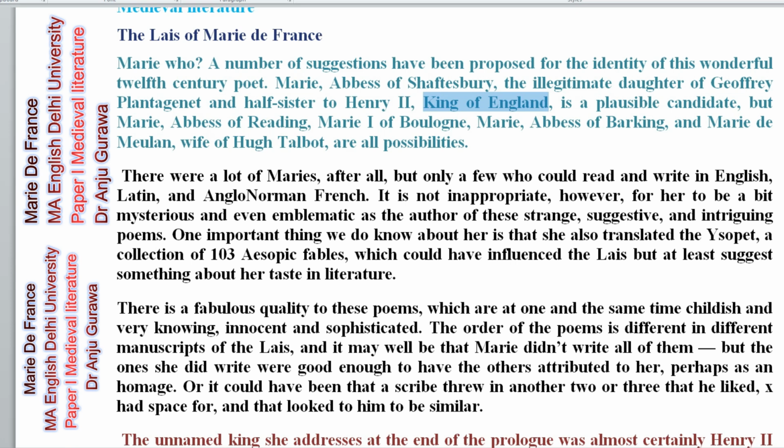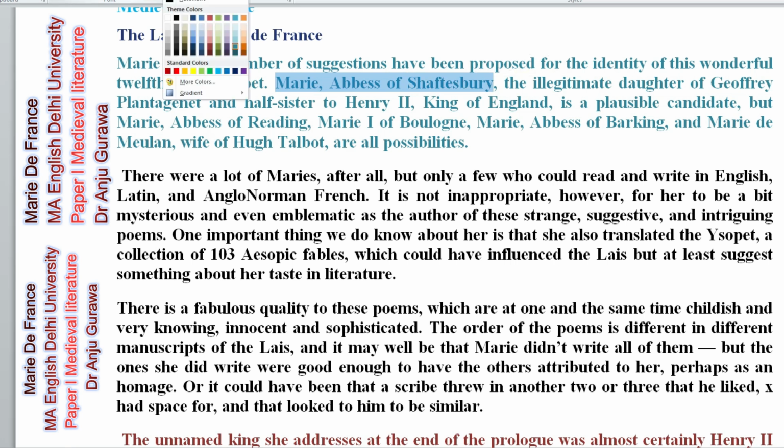So that's what I told you in the beginning, that there are many other Maries also. Marie, abbess of Reading, Marie, prioress, then Marie, abbess of Barking, Marie de Meulan, wife of Hugh Talbot. So these could be possibilities, but we are dealing with Marie, abbess of Shaftesbury. So you just remember this.